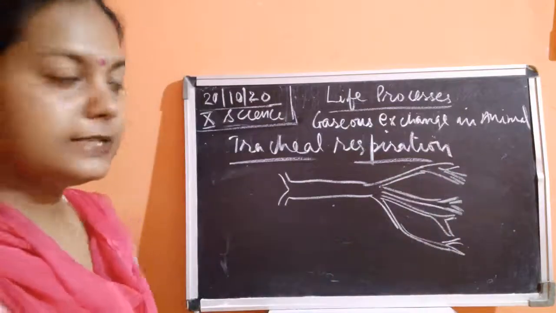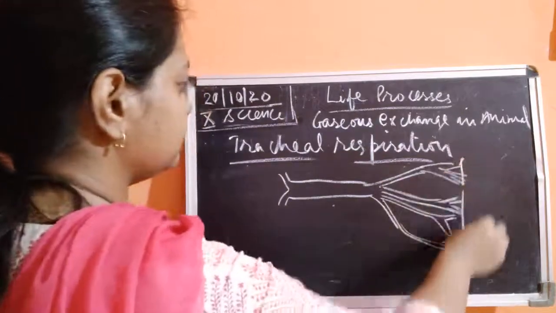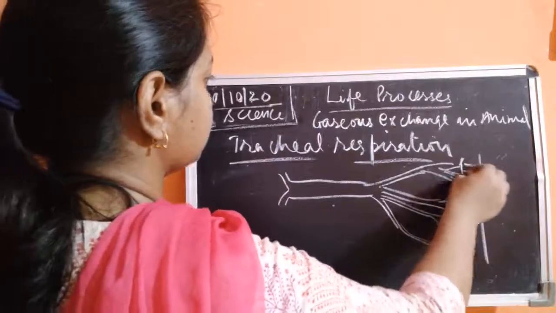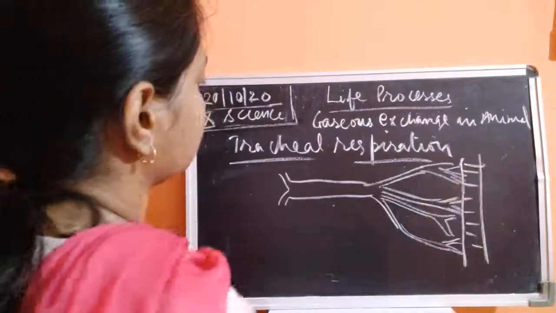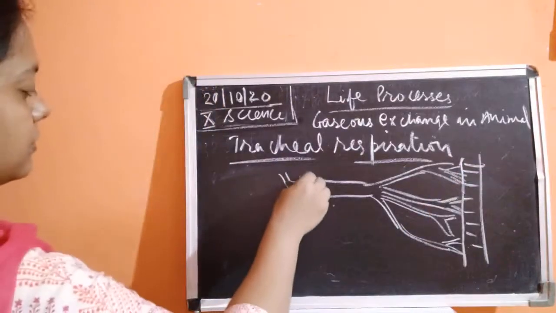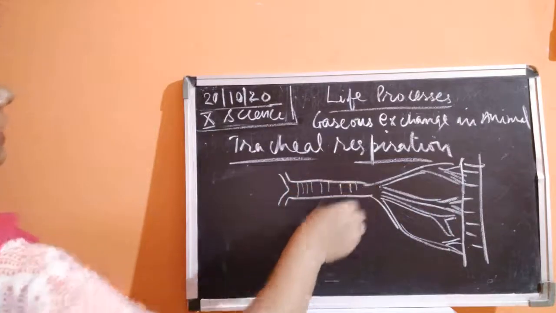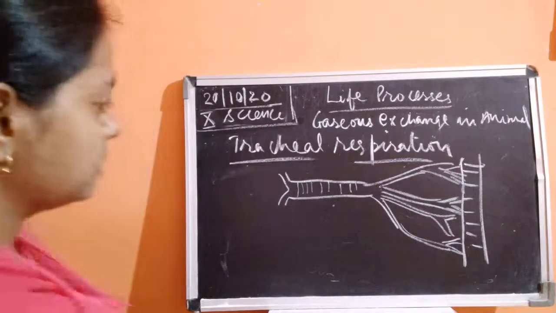These are the branchings. So now I'll just label this.